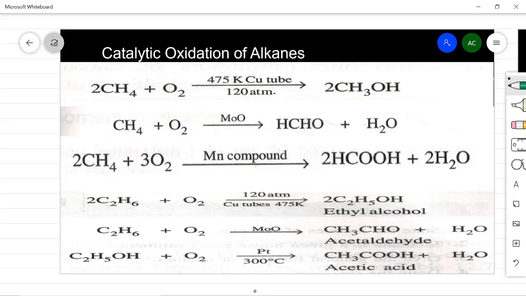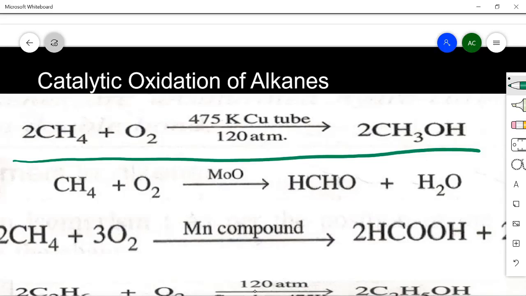So we will see the first reaction. Now in this first reaction you can see that a mixture of methane and oxygen is taken in 9:1 ratio by volume and it is compressed at this pressure, that is 120 atm. It is compressed and then it is passed over copper tubes. Cu tube is written here, so this is a requirement of the reaction. So this is the first reaction we are studying.